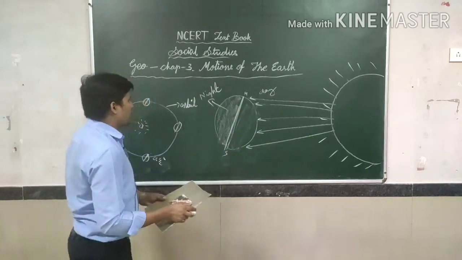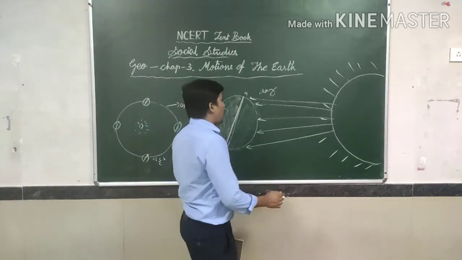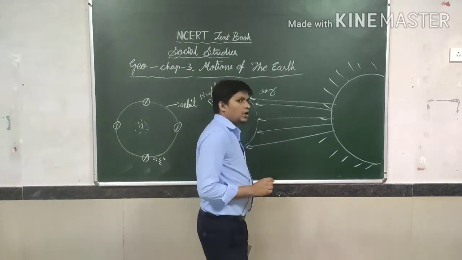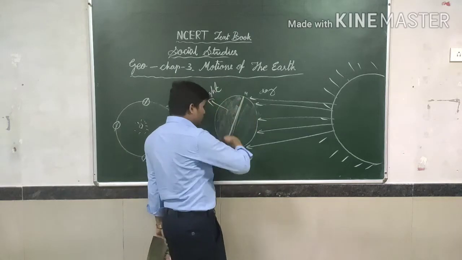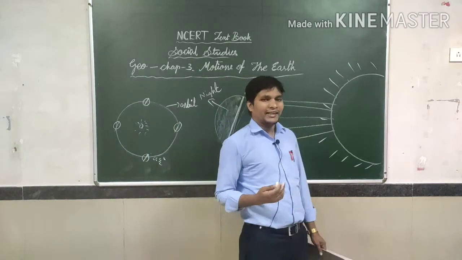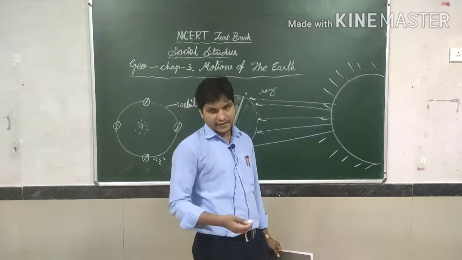Okay, dear students, listen to me. When the sun falls upon half of the earth, this side experiences day, while the half of the earth behind it experiences night.